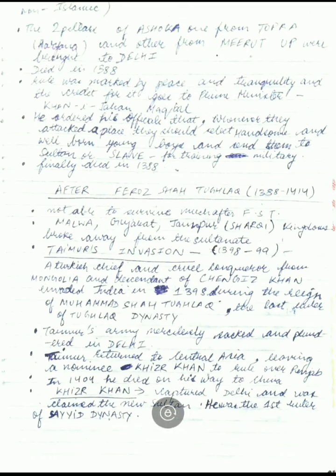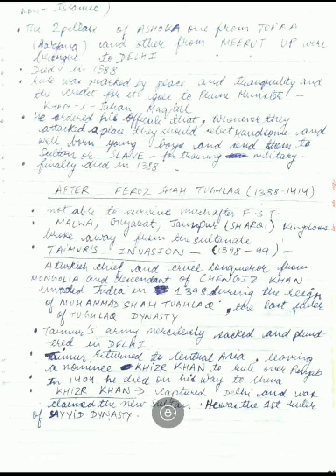After Firoz Shah Tughlaq, all the rulers were not able to survive much because they were weak rulers. Although the Tughlaq dynasty continued till 1414, after Firoz Shah Tughlaq there was no well-known or very powerful ruler. All the rulers were weak. Malwa, Gujarat and Jaunpur kingdoms broke away from the Sultanate as the rulers were weak.